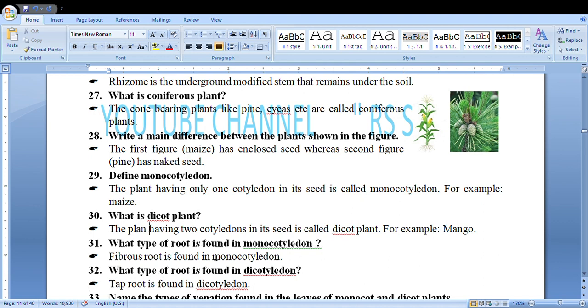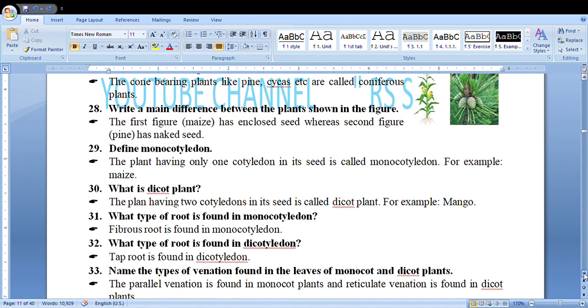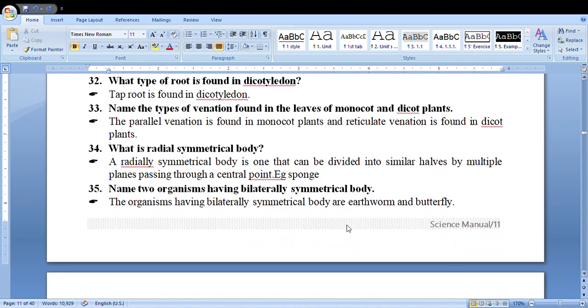What type of root is found in monocotyledon? Fibrous root is found in monocotyledon. What type of root is found in dicotyledon? Taproot is found in dicotyledon. Name the types of venation found in the leaves of monocot and dicot plants. Parallel venation is found in monocot plants and reticulate venation is found in dicot plants.